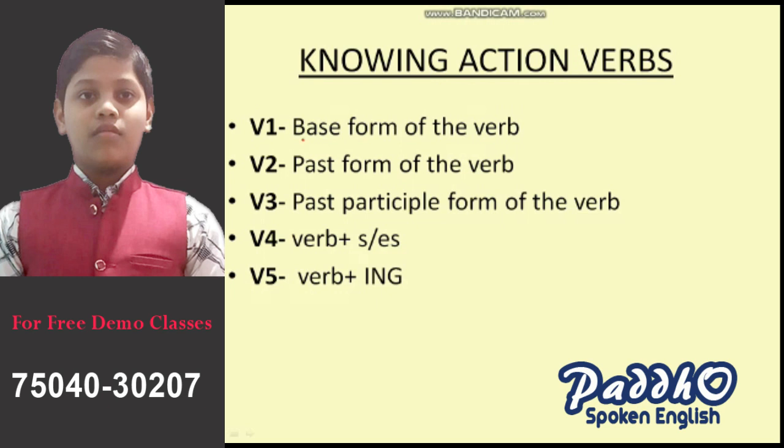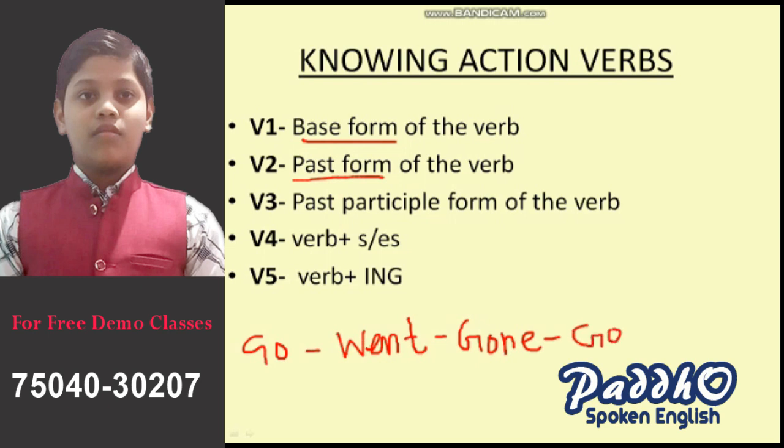So verb 1 stands for the base form of the verb. If we take an example of go, then go, and then we will get went in the B2. B2 is the past form of the verb, and B3 is gone, because it is the past participle form of the verb. And what is the verb 4 form of this go? We have to just add s or es to the verb. If we add es to the verb, then it will be g o e s.